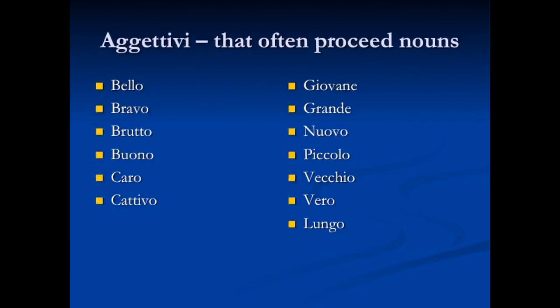Some adjectives also can precede the nouns. I did say that adjectives typically follow the noun, but some can precede, and sometimes will actually precede a noun just for emphasis. But here are a few that precede just in general and not necessarily for emphasis. We have bravo, bello, brutto, buono, caro, cattivo, giovane, grande, nuovo, piccolo, vecchio, vero, and lungo.